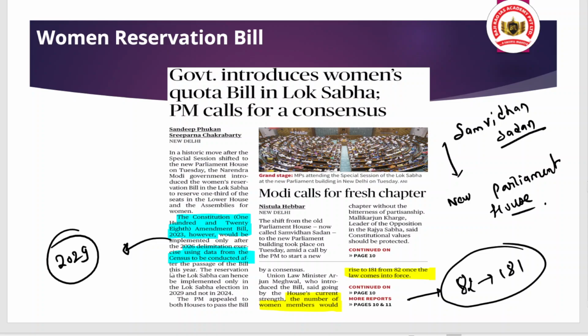It was reintroduced in 2004, but again not passed because of opposition from the opposition leaders. And when the BJP government came in 2014, its manifesto clearly highlighted that the government was going to bring the women reservation bill.